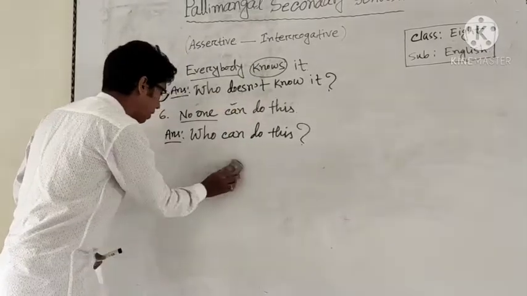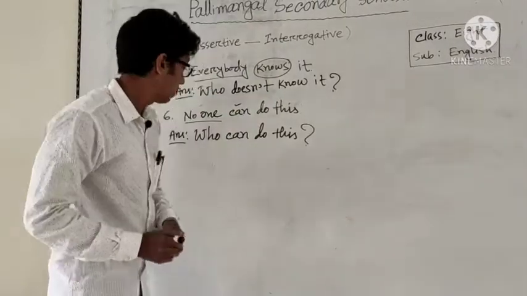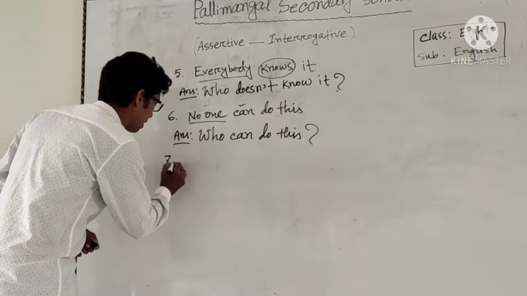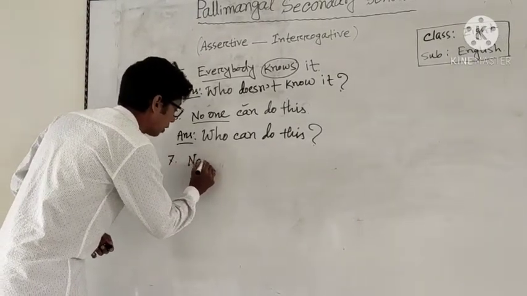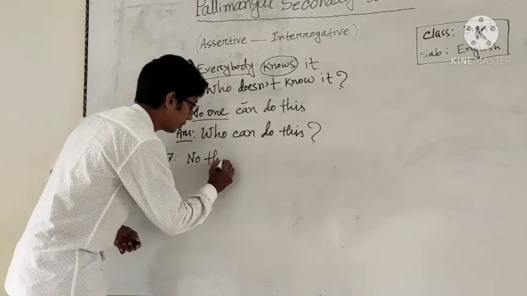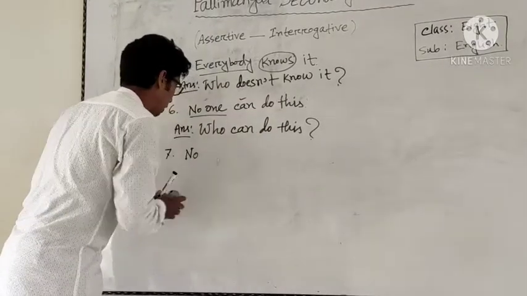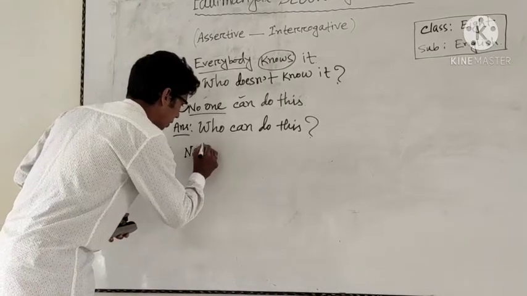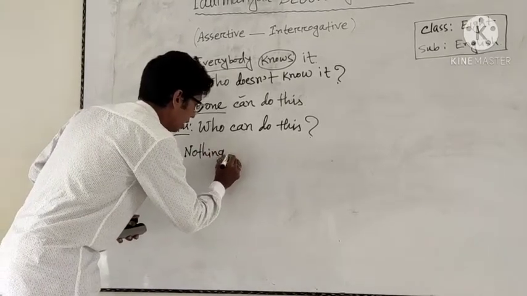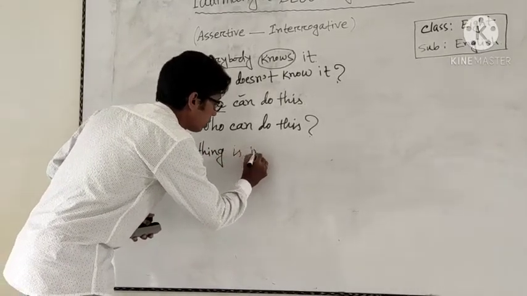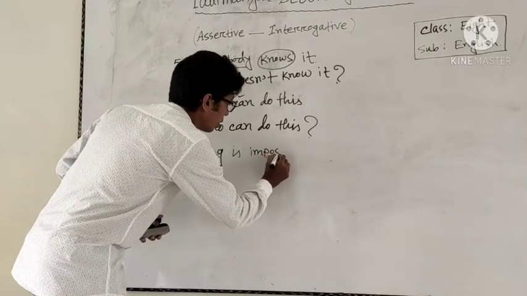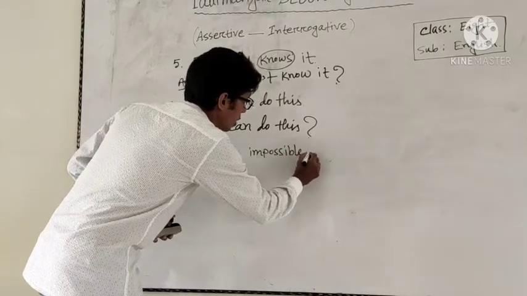Okay, dear students, I'm going to teach you an interesting sentence: Nothing is impossible.